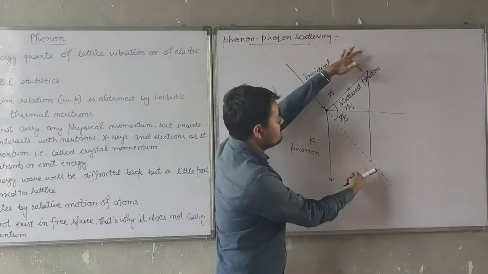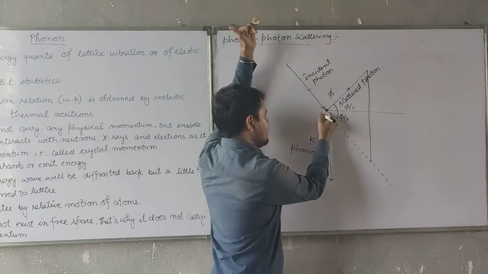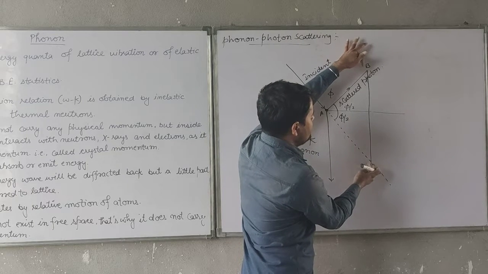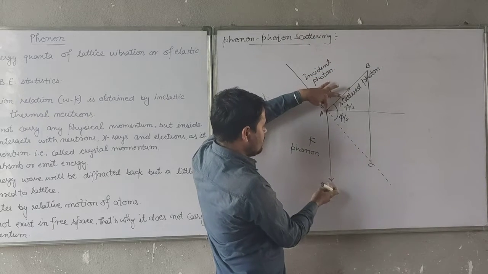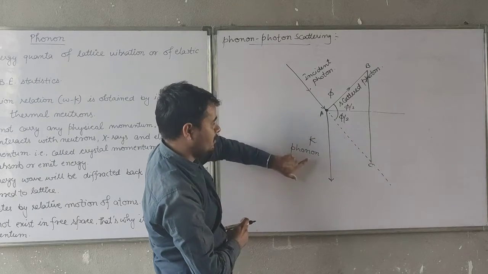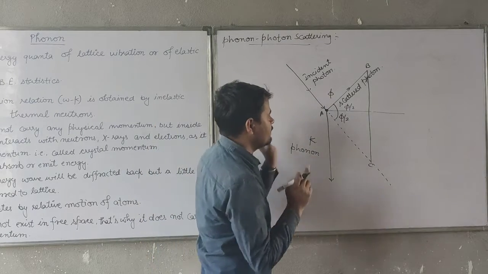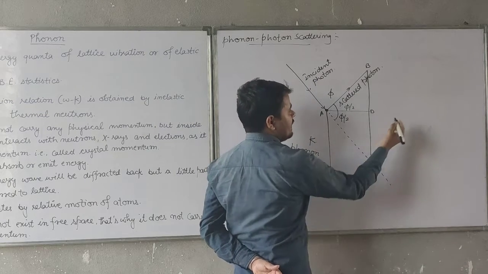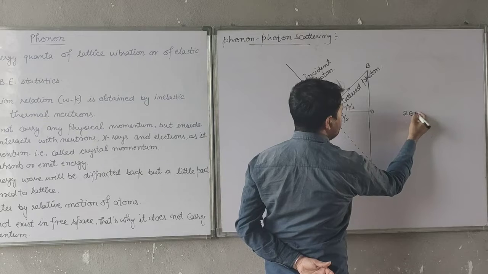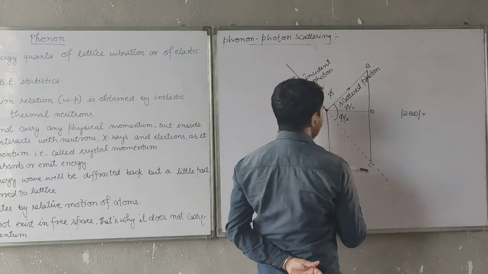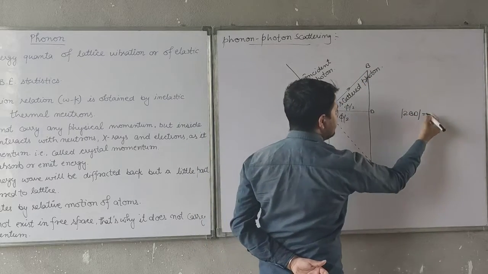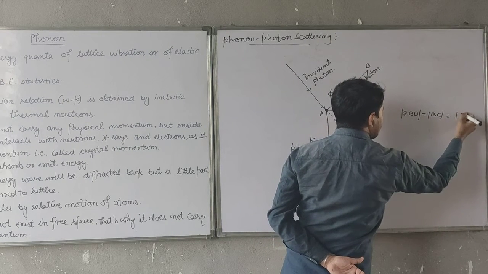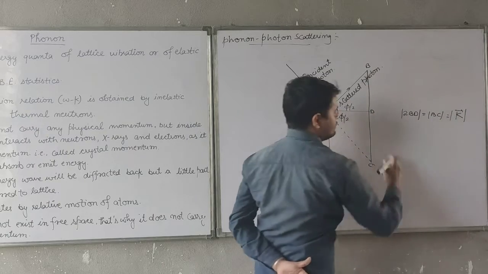Now say I take a triangle A, B and C, then the magnitude of B to C is equal to the magnitude of the wave vector of the phonon. Clear? For this calculation, I can write a point D, and twice the magnitude of B to D will be equal to B to C, which equals the magnitude of the wave vector capital K. Clear?